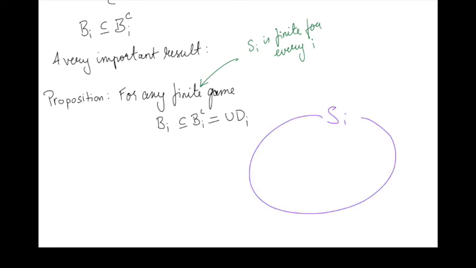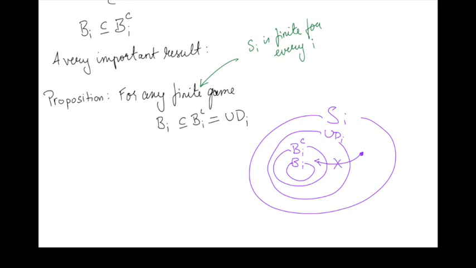So if you look at the set of all possible strategies, then as we've noted above, the set of best responses to correlated beliefs includes all the best responses to uncorrelated beliefs. That's by definition. We also saw that if something is dominated, so we look at the set of undominated strategies, and we look at something that's outside that set, it can't possibly be a best response to a correlated belief. So all we need to do to show this proposition is really to prove that there's nothing in this area here. In other words, there's nothing that is undominated, but not a best response to any correlated belief.